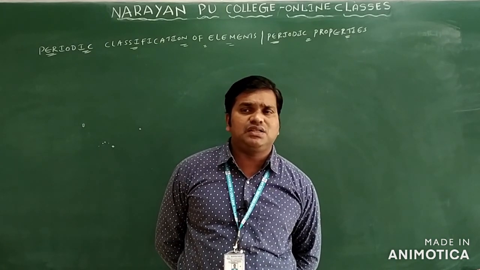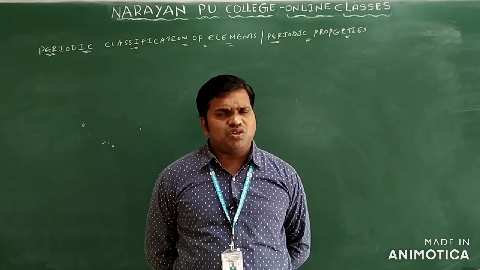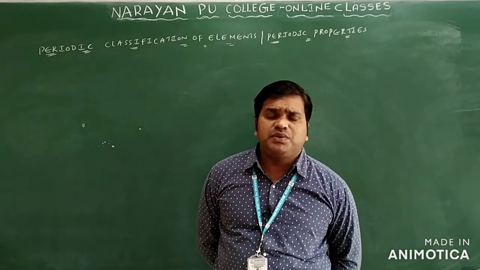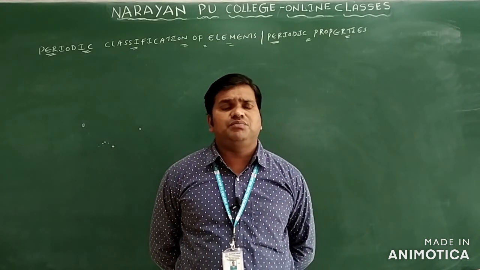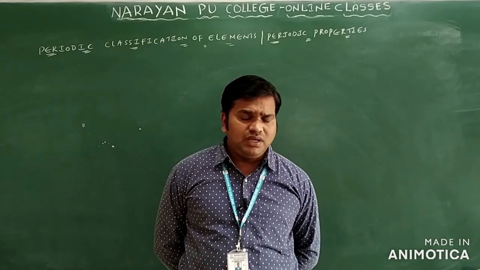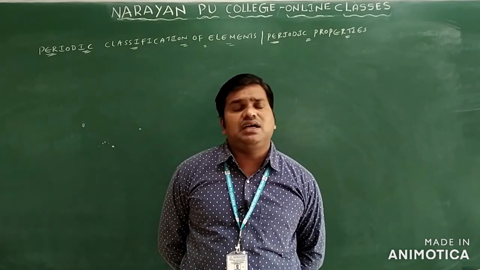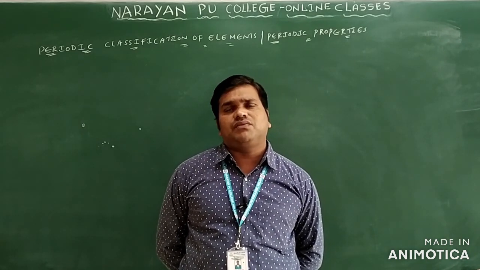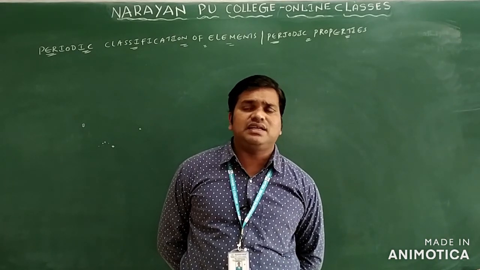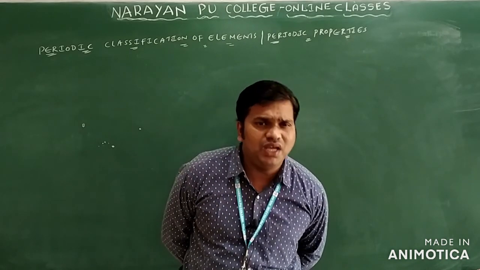Maybe they can arrange them in the form of a table that we are calling what? The periodic table only. In this periodic table, the elements are arranged, maybe one scientist arranged them in increasing order of atomic weight, and one more scientist arranged the elements in increasing order of atomic number, and one more scientist arranged the elements in the form of different groups only.